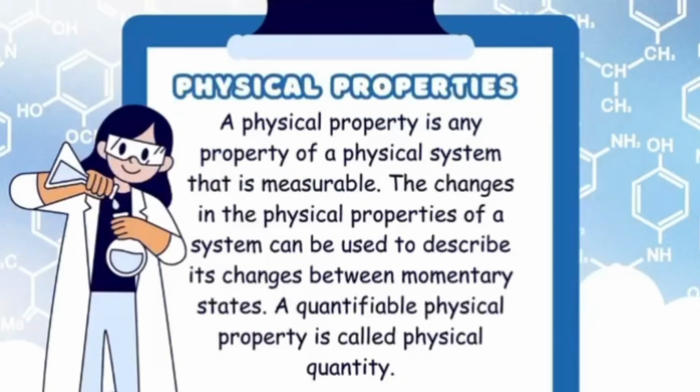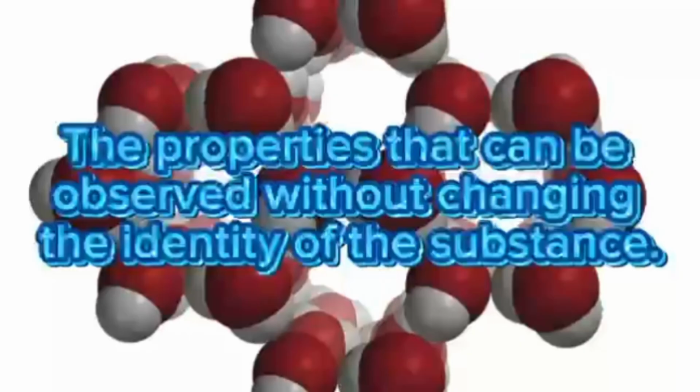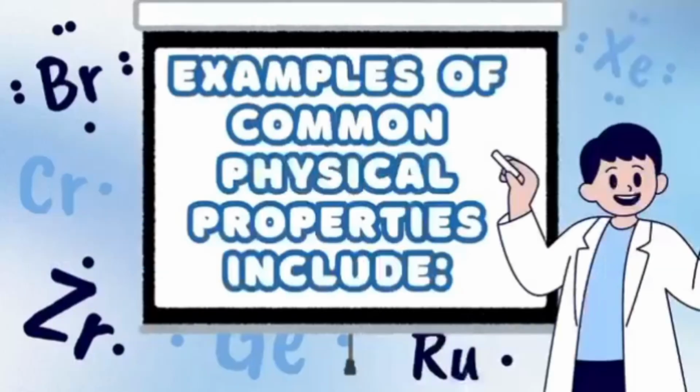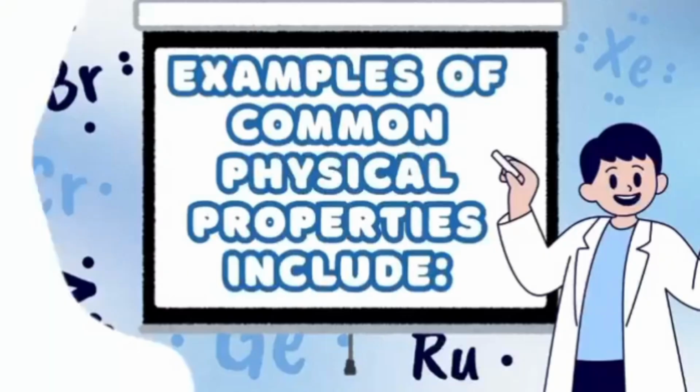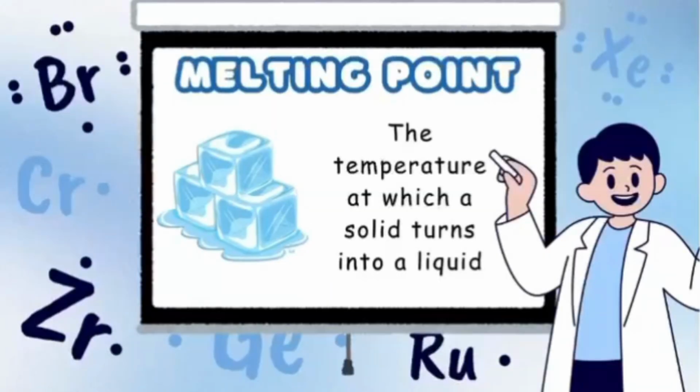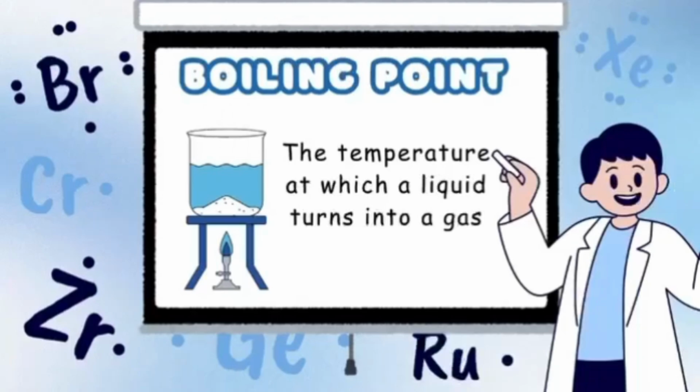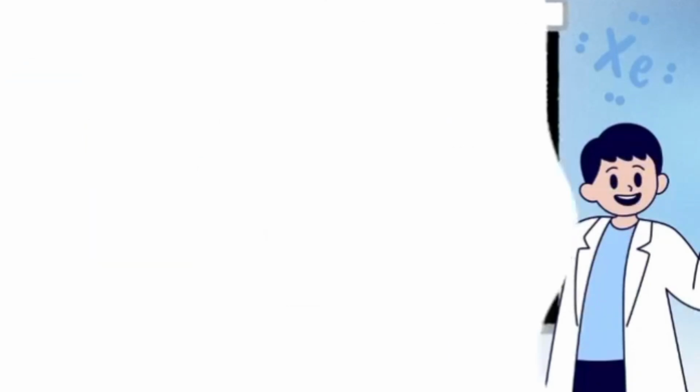Let's now move to physical properties. A physical property is any property of a physical system that is measurable. Or in other words, it is a property that can be observed without changing the identity of a substance. These are examples of physical properties. Melting point, the temperature at which a solid turns into a liquid. Boiling point, the temperature at which a liquid turns into a gas.